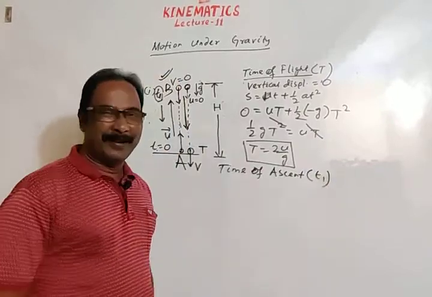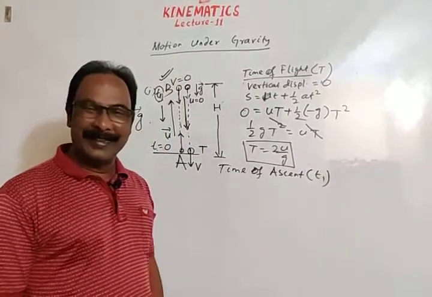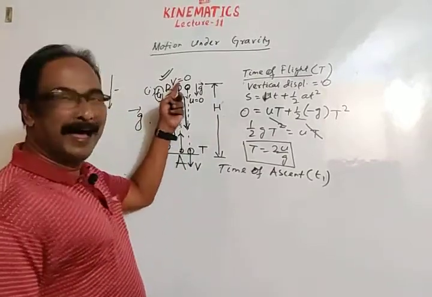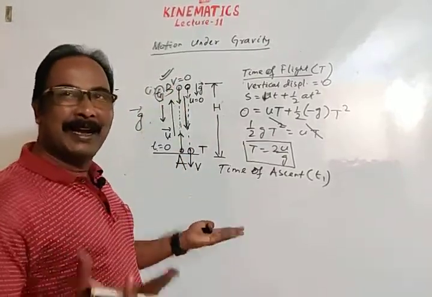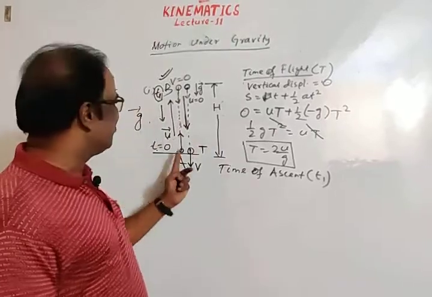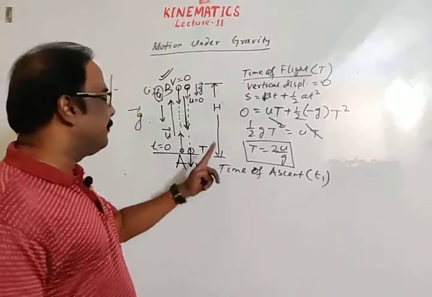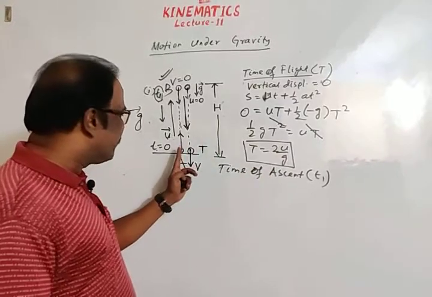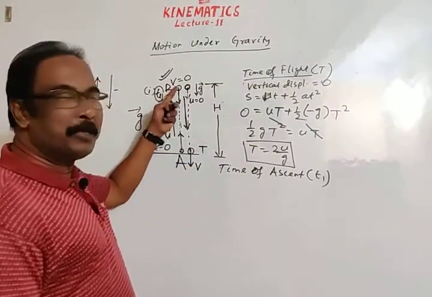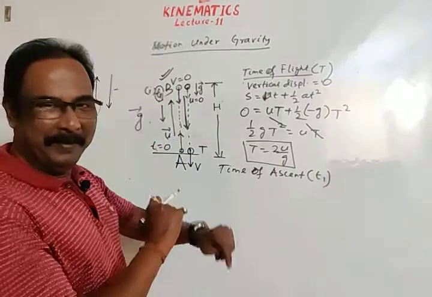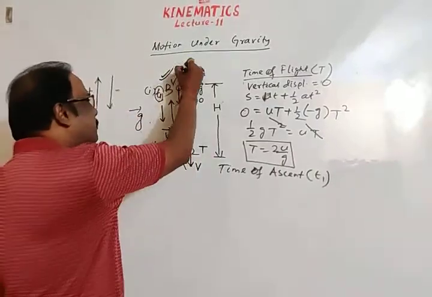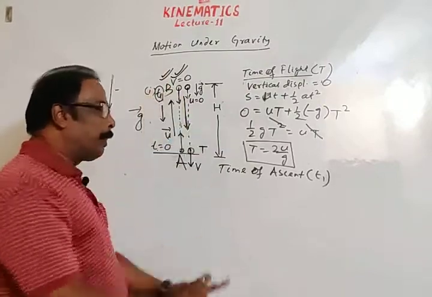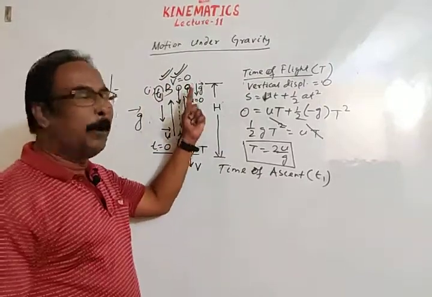Time of ascent. So what's time of ascent? Time taken by the body to reach the highest position is called time of ascent. So T1 is time of ascent, means T1 is time taken by the body to move from position A to highest position B.